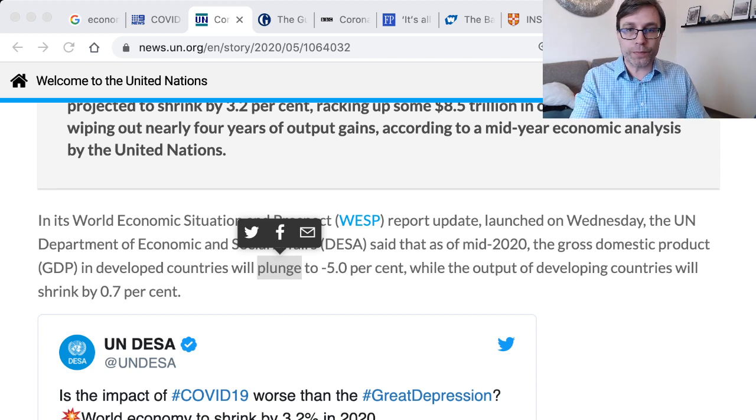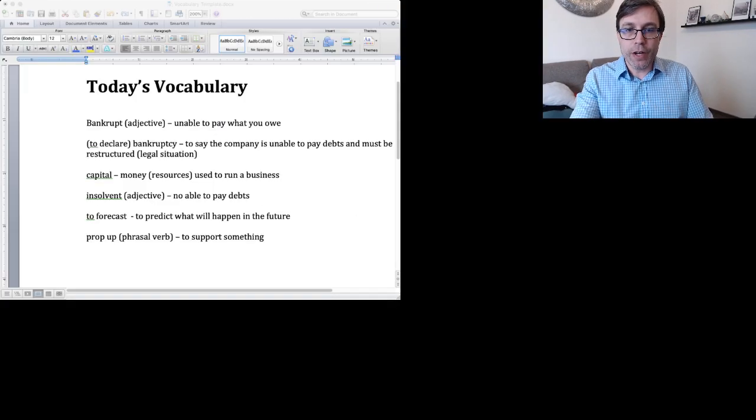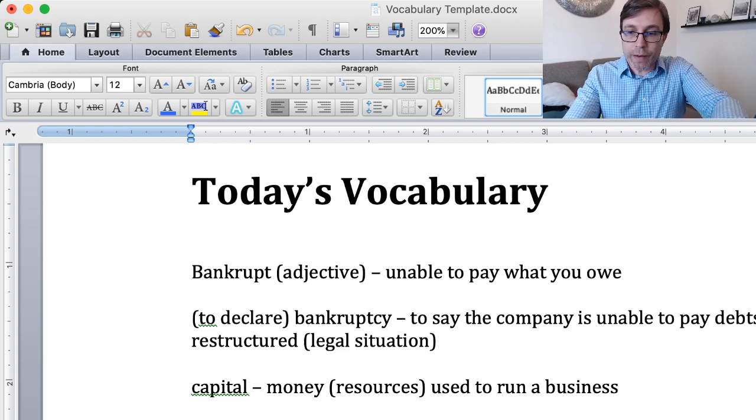All right, so let's add those words from this article to the vocabulary document right here. So the first one that I mentioned was grim, which is an adjective because they talked about a grim reality, and I just say like bad or dark. The next one was that acronym GDP, which stands for gross domestic product. And often, instead of saying gross domestic product, people are just going to say GDP.